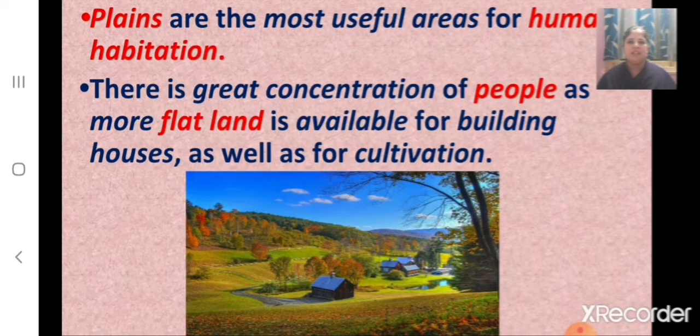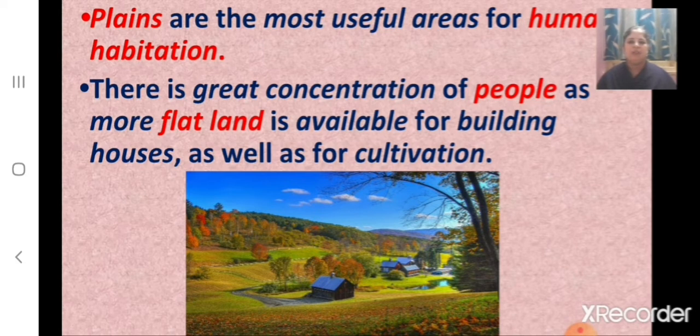Plains are the most useful areas for human habitation, and there is great concentration of people as more flat land is available for building houses as well as for cultivation. So children, which are the most useful areas for human habitation? Plains. Why?